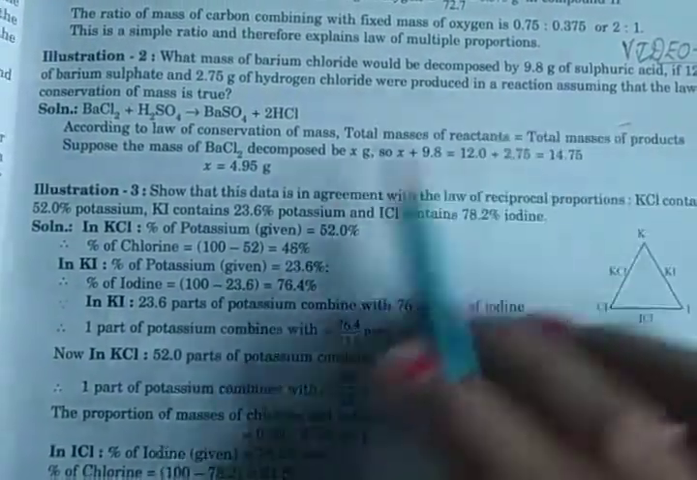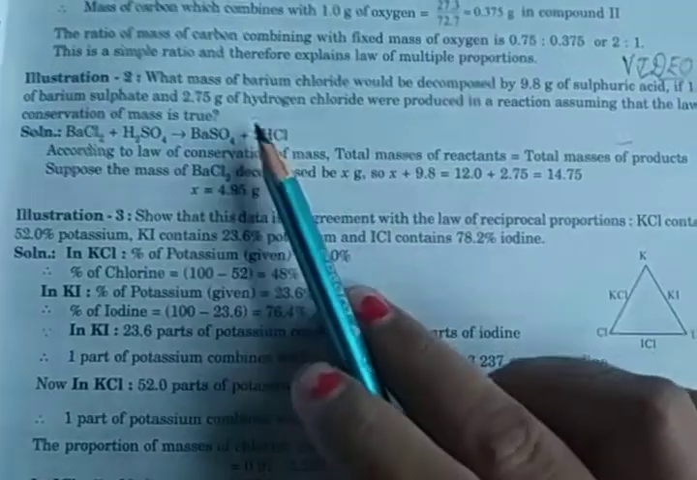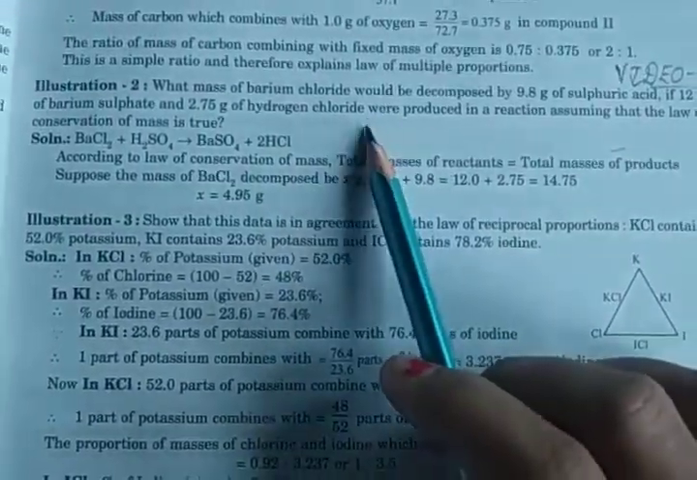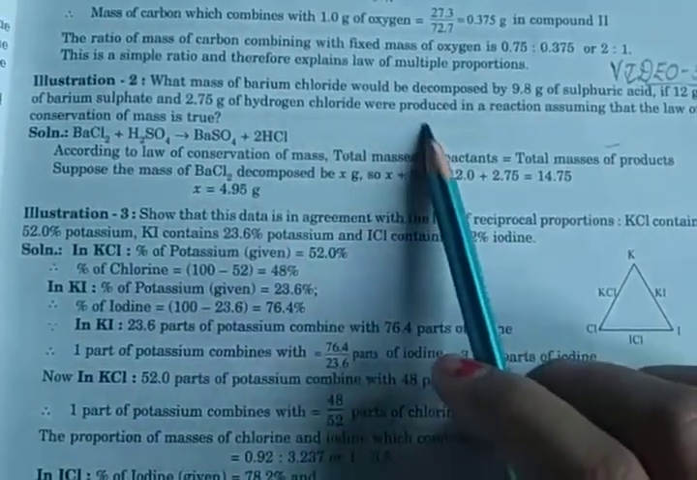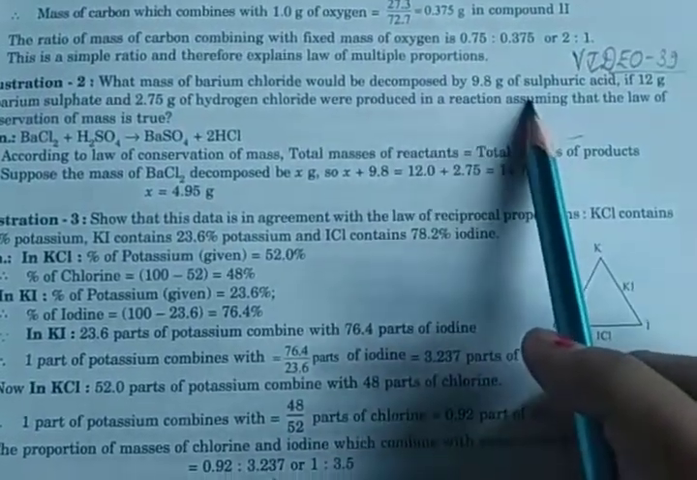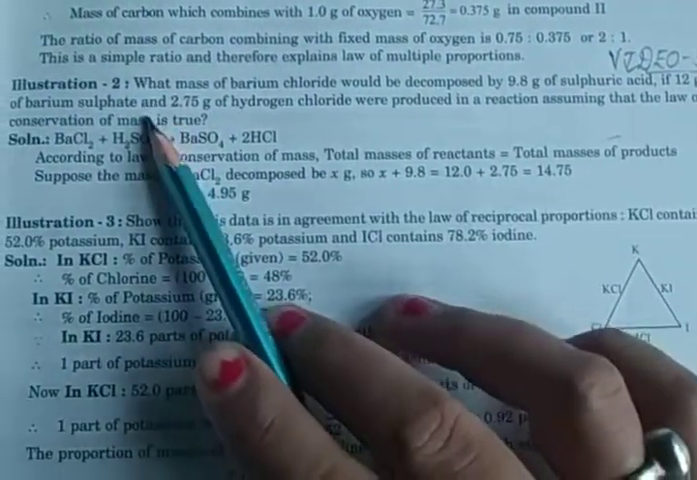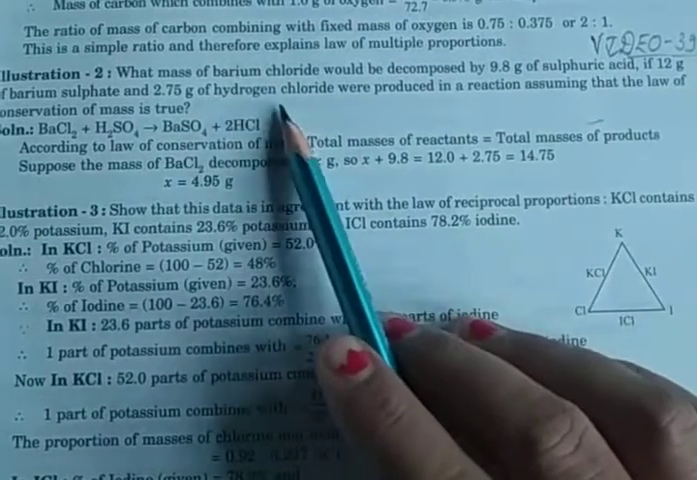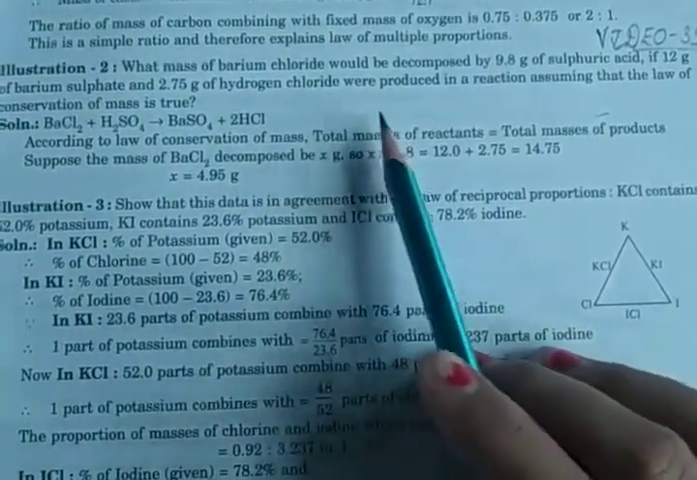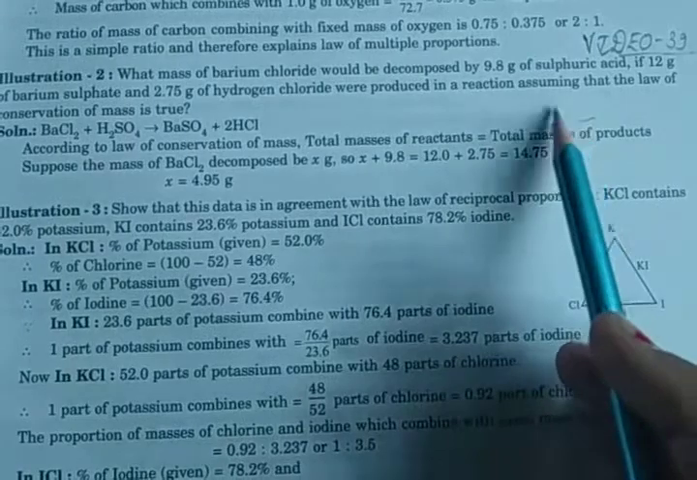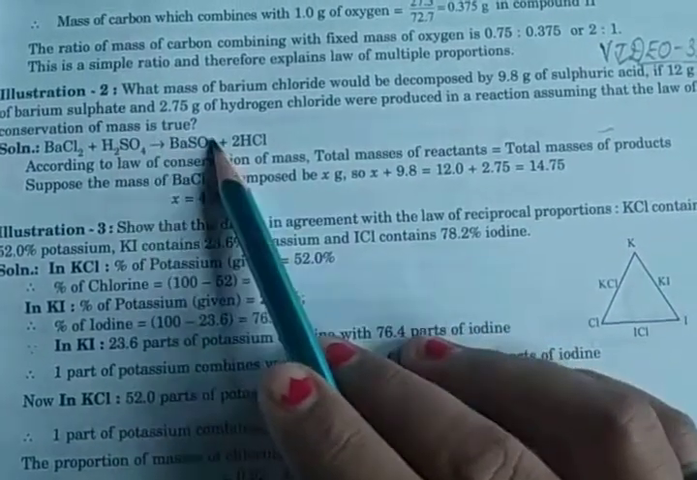In this video I will explain example number 2. What mass of barium chloride would be decomposed by 9.8 gram of sulfuric acid if 12 gram of barium sulfate and 2.75 gram of hydrogen chloride were produced in a reaction, assuming that the law of conservation of mass is true?